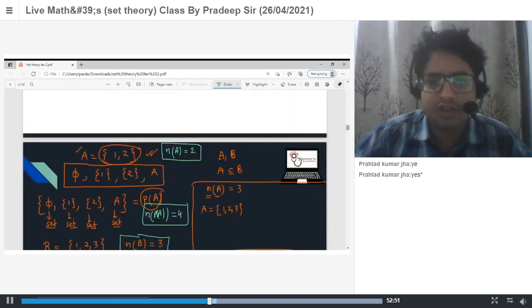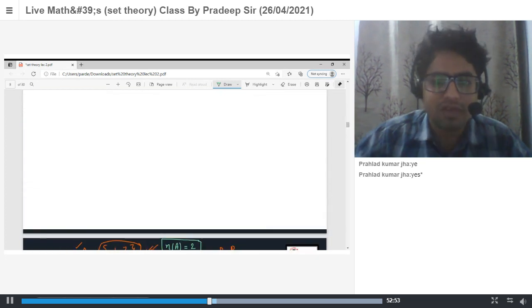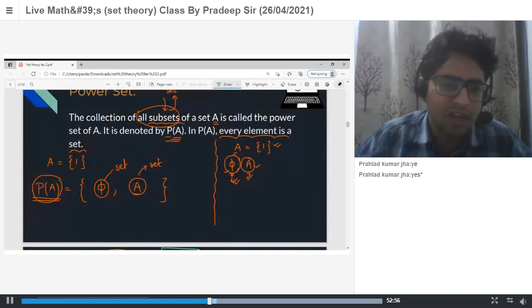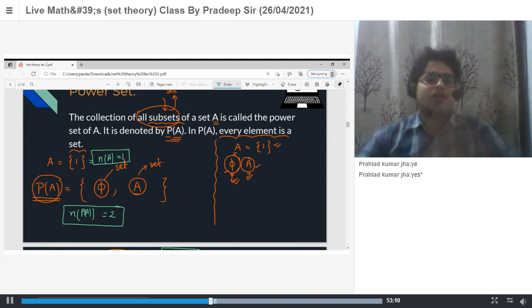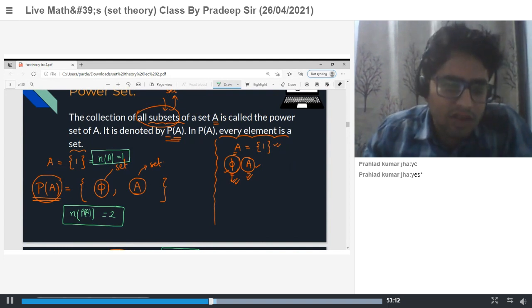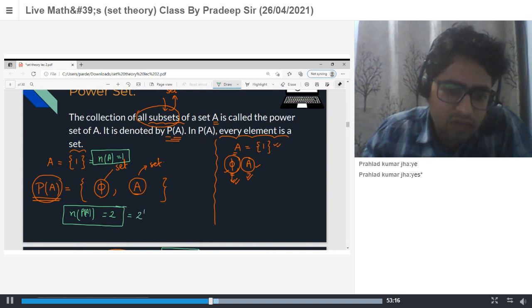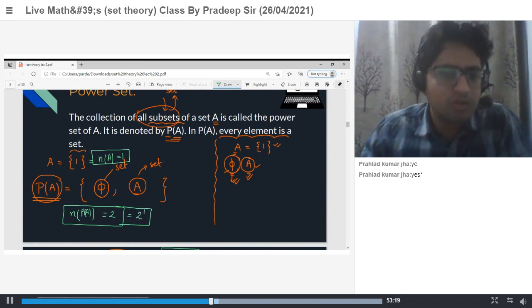Now the first example: the number of elements in A is 1, so the number of elements in the power set is 2. So we have a formula: if the number of elements in A is 1, the power set has 2 to the power 1, which is 2.